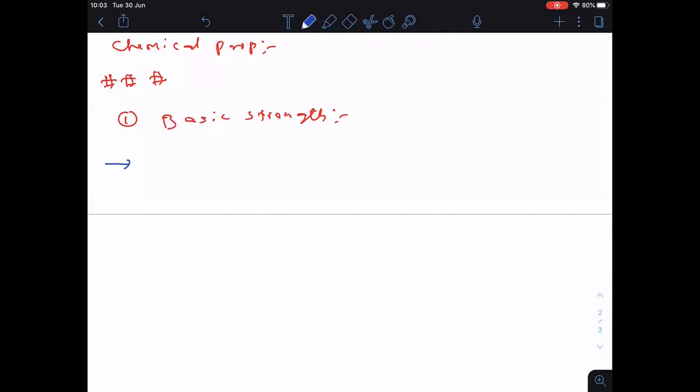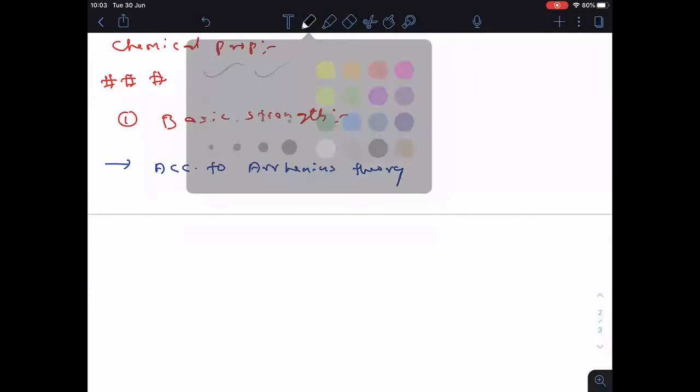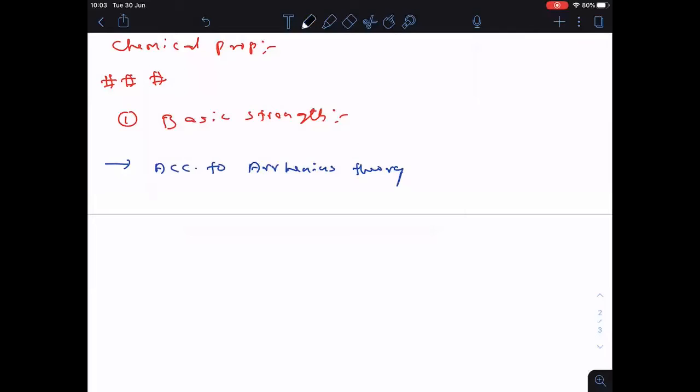Followed, everyone? So what are the three theories? First of all, according to Arrhenius theory, what is a base?